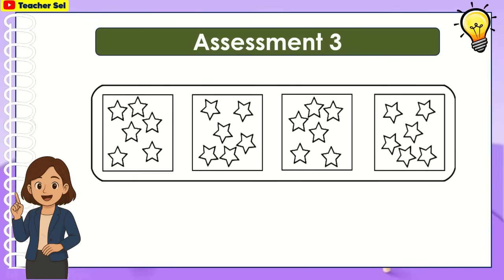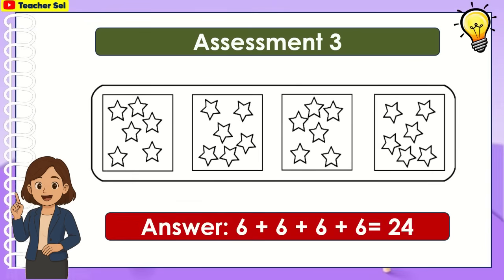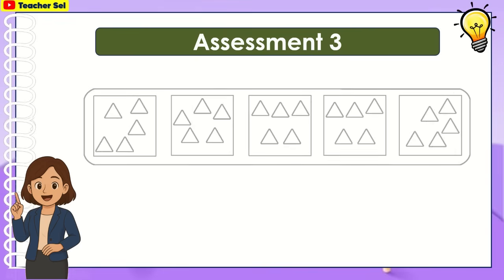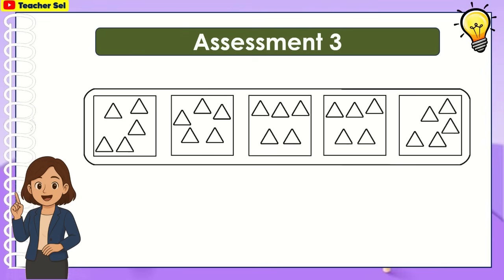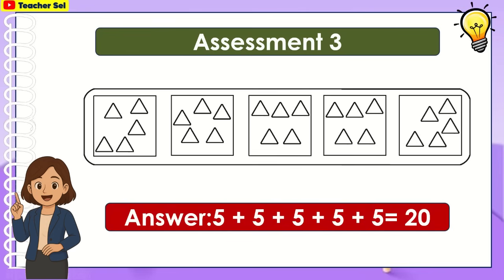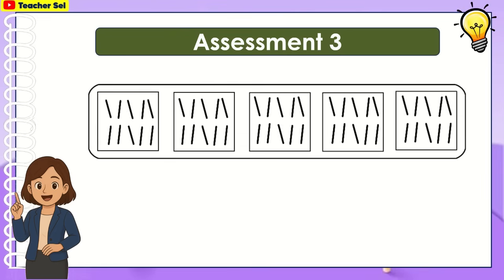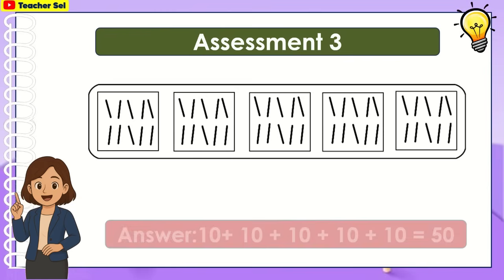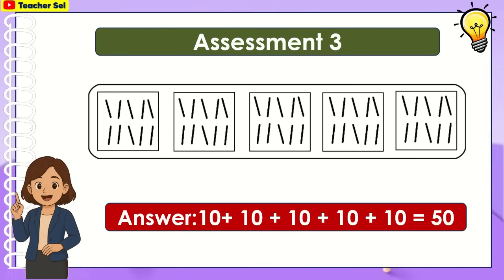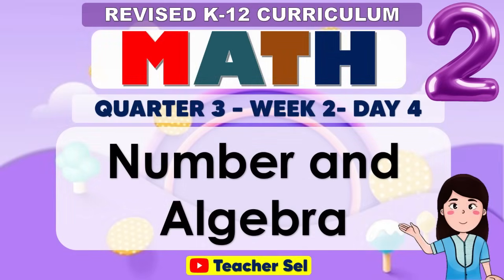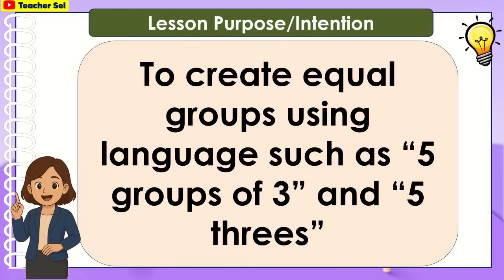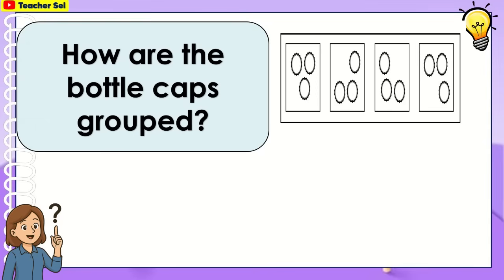Number 3, 6 plus 6 plus 6 plus 6 equals 24. Number 4, 5 plus 5 plus 5 plus 5 plus 5 equals 20. Number 5, 10 plus 10 plus 10 plus 10 plus 10 equals 50. For day 4, we learn to create equal groups using language such as 5 groups of 3 and 5 trees.